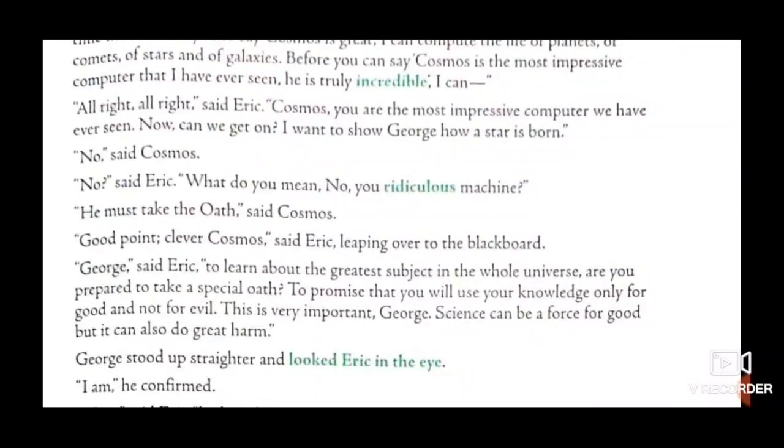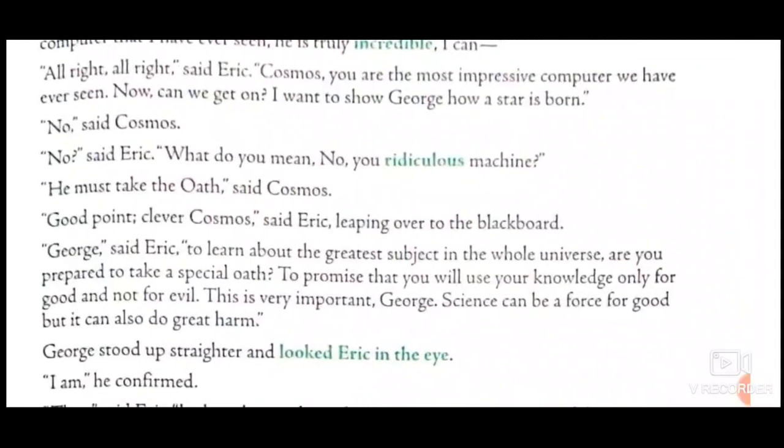And saying this, Eric leaped over to the blackboard. Something was written on the blackboard, and you can make a guess what was written on the blackboard. The oath was written on the blackboard.